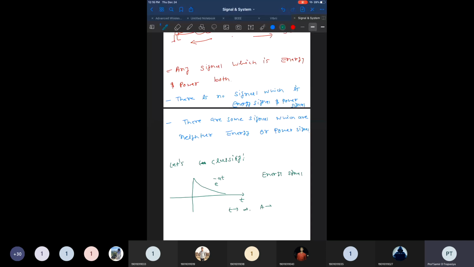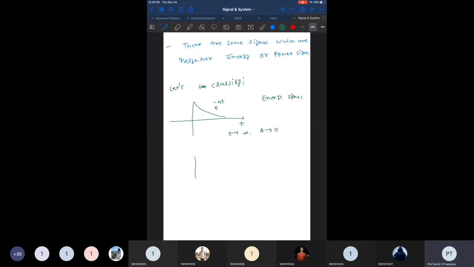Now I draw another signal this way. This is the mixing of two signals, e raised to minus 8t. Is it an energy signal or power signal? Energy signal again, exactly.